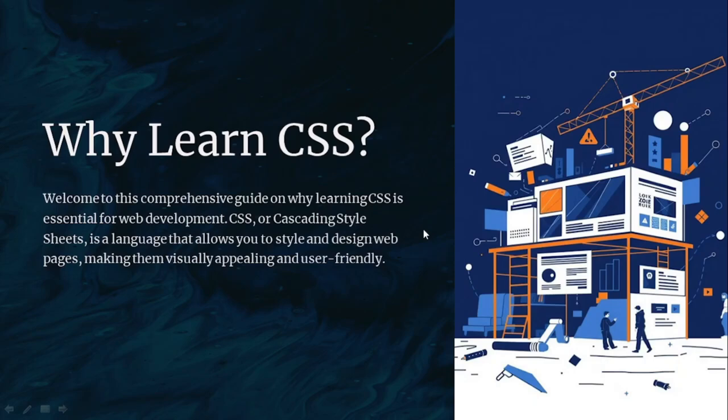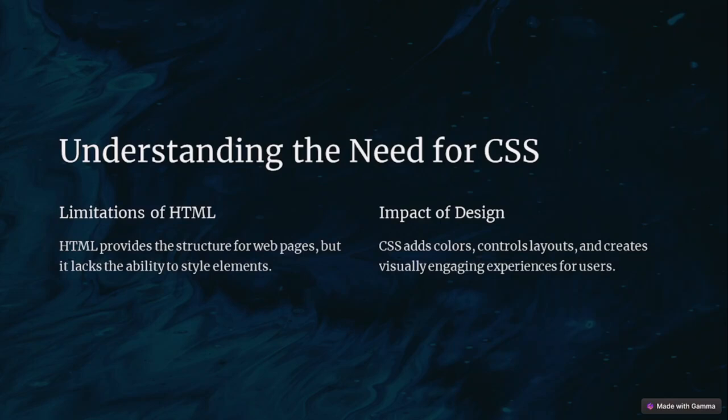First of all, CSS is an acronym which stands for Cascading Style Sheet, as you can see here. It starts with C for cascading, S for style, and S for sheet. Cascading Style Sheet. It allows you to add styles such as colors, fonts, and layouts to your web page. Now, by the end of today's session, you should understand why mastering CSS is crucial for creating beautiful, functional websites.